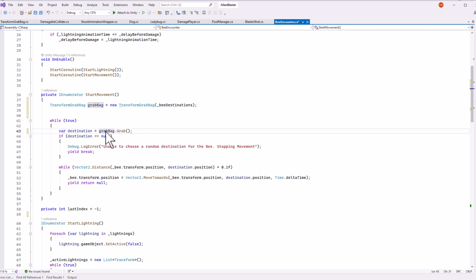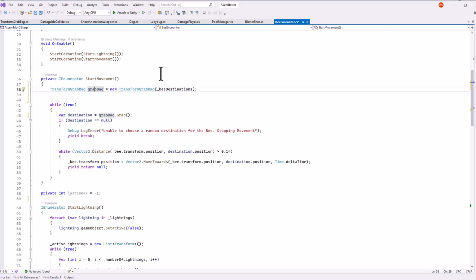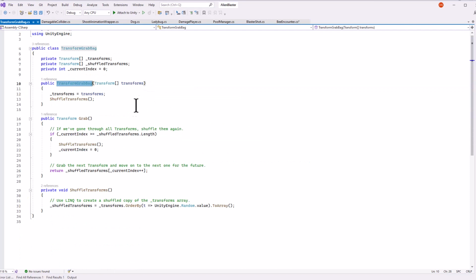We've got destination equals grabBag.Grab, and here we've got that grab bag being initialized. Now, the one thing we want to do is reinitialize this grab bag if it gets empty, right? Does it do that automatically?